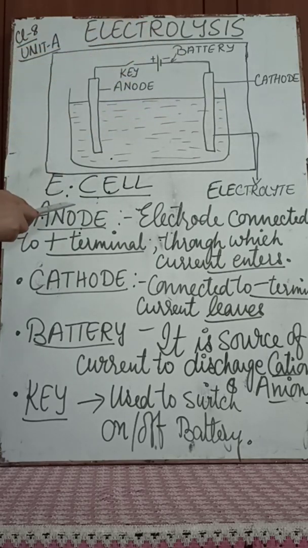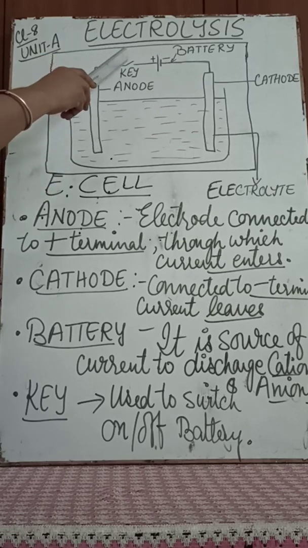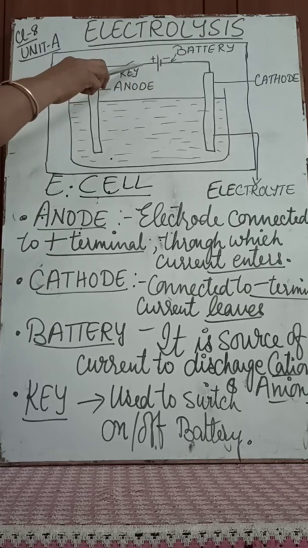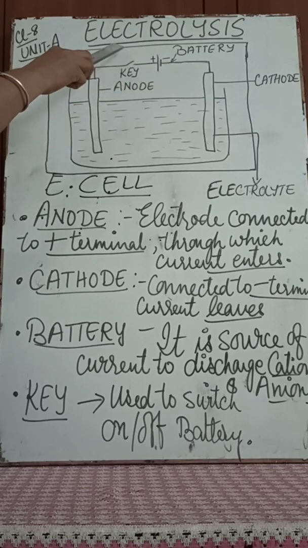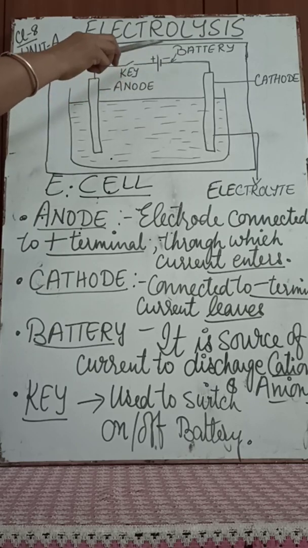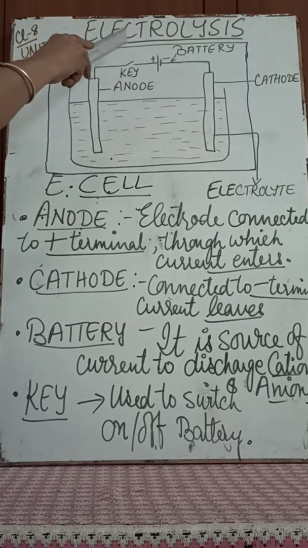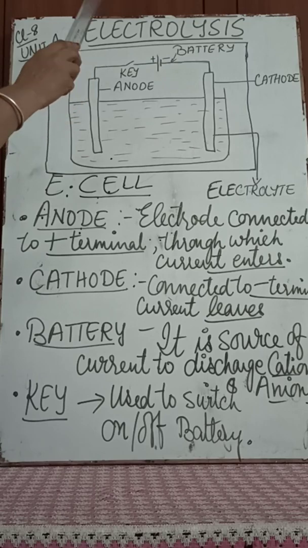This is an electrolytic cell, right? There are the two electrodes I told you about, one with a positive charge and one with a negative charge. They are connected to a battery, and there is a key which switches the current on and off. When it is on, current will pass through; when it is off, the current stops passing, right?